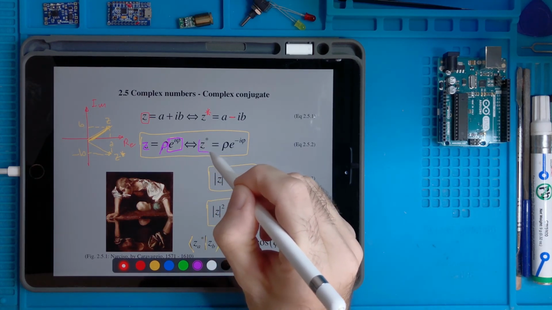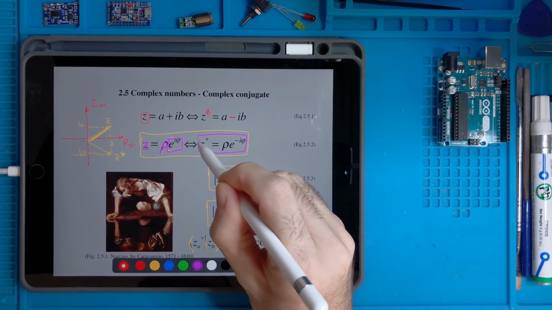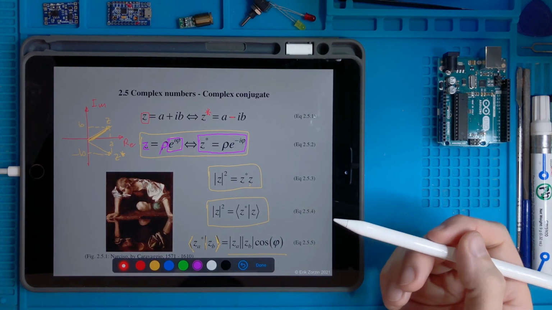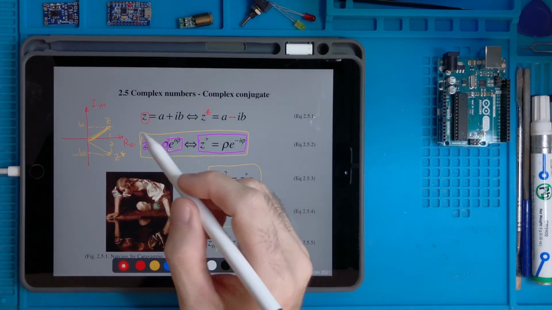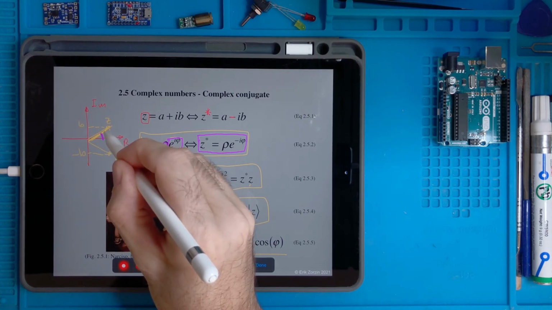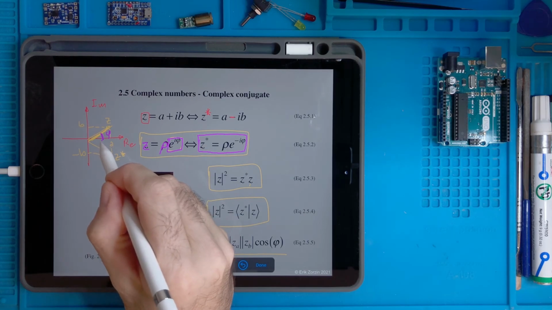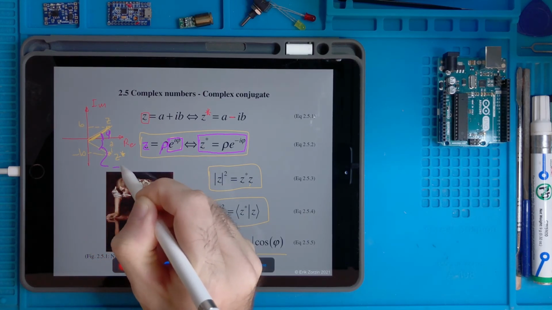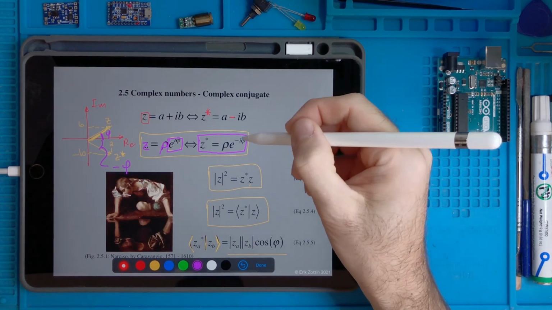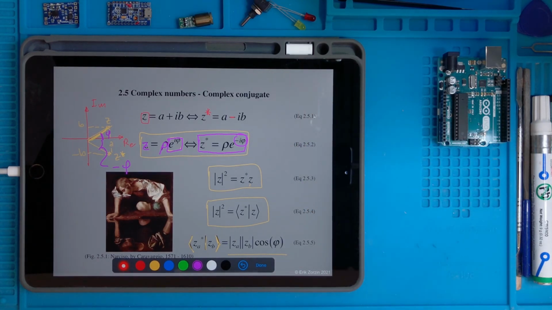And this is also a different way to see what the complex conjugation is. If the angle of this number is phi, then this angle here is minus phi, which is what is written here with the minus. So different ways to write the same thing. Again, sometimes one way is more useful than another.